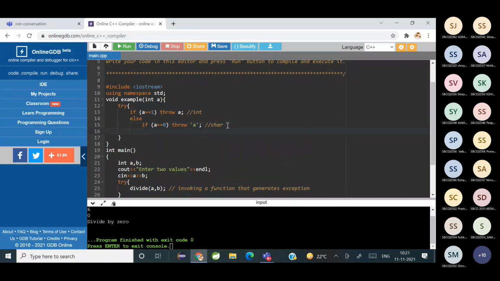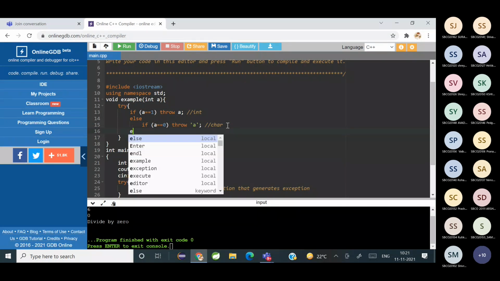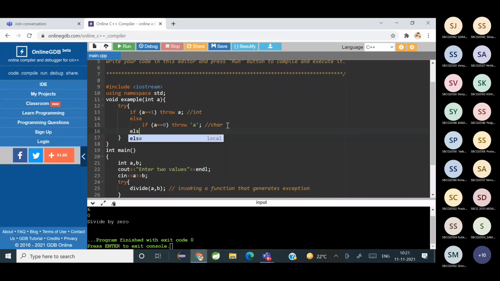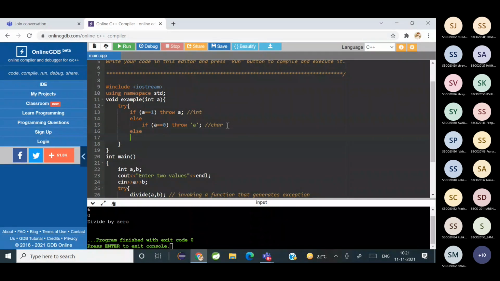Fine, and then else if a is equal to -1, throw 1.0.